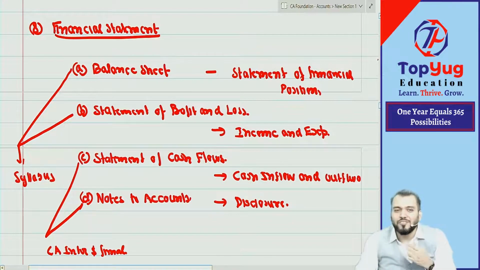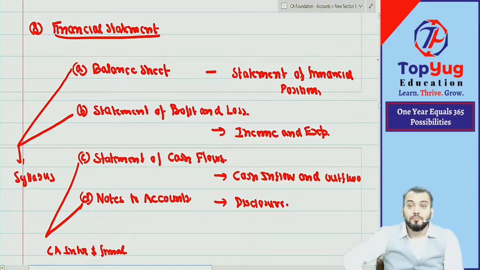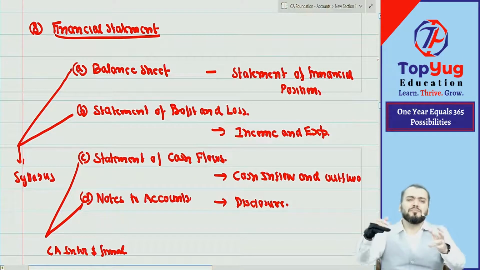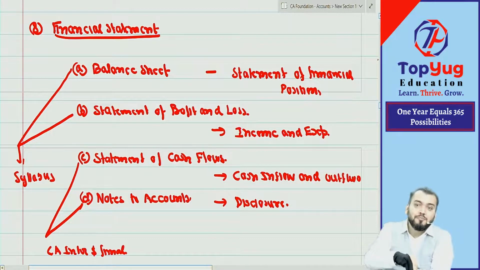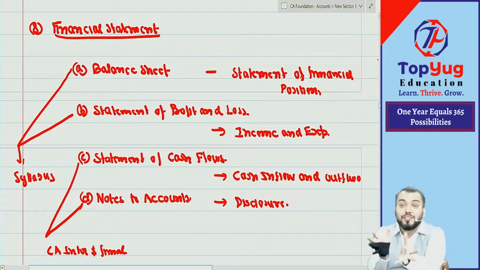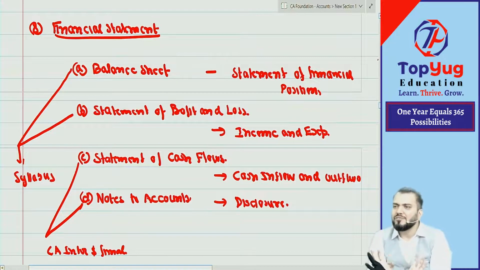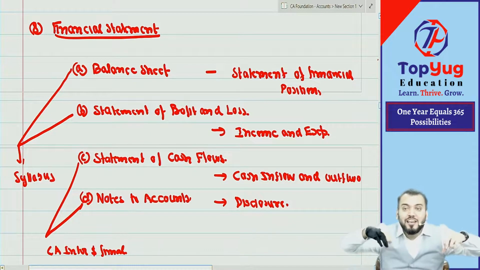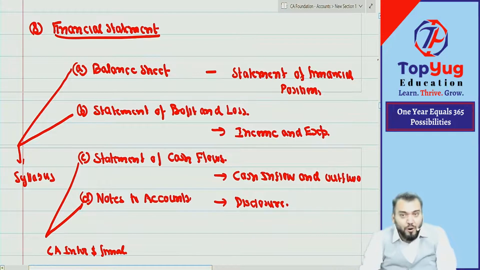Can you say this information should also be given to the users of the financial statements? Even though not recorded, all the assets have been given to the bank. Is this information required or not required? Required. So there is some information which is not recorded, but is still required to be given to the users of the financial statements, that yes, all the assets are given as security to the bank. Understood. That is for disclosure requirement. Detailed discussion we will not do right now. We'll concentrate on the statement of P&L and the balance sheet. So I hope we have understood.